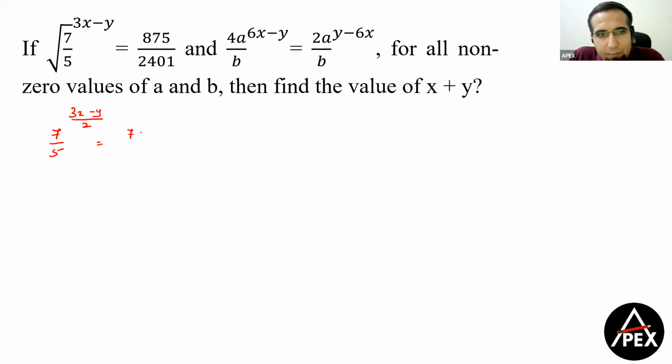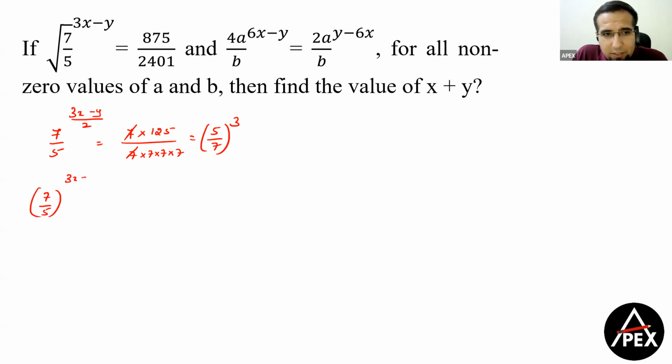Now, 875 can be written as 7 into 125, and 2401, for your kind information, is 7 to the power 4. There are certain numbers that we should be comfortable with, okay? Now, if you observe, I can write this as 5 cube by 7 cube, or 5 by 7 whole cube. But on the left-hand side, I have 7 by 5. So I can write this as 7 by 5 whole to the power (3x minus y)/2 is equal